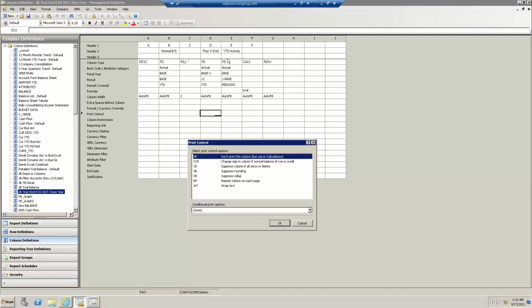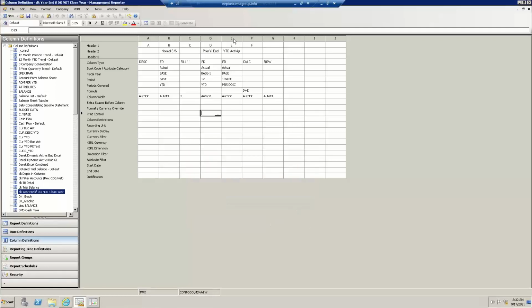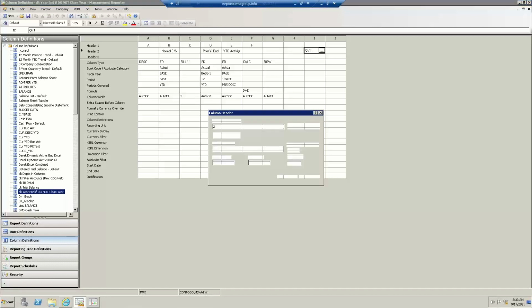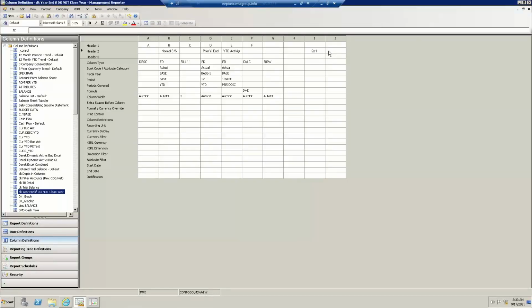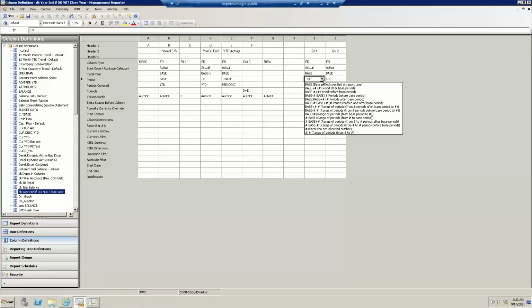And let me just show you another example too to hit home this year-to-date activity, because if I wanted to do quarterly columns, like this might be quarter 1 or quarter 2, another common example of a range of periods would be where I hard code in the range. Instead of using the base concept, which is very flexible as your report date changes, what I could do for quarter 1 is period 1 to 3, or for quarter 2, I would be period 4 to 6. And inside this little wizard is a reminder of various choices available within that field.